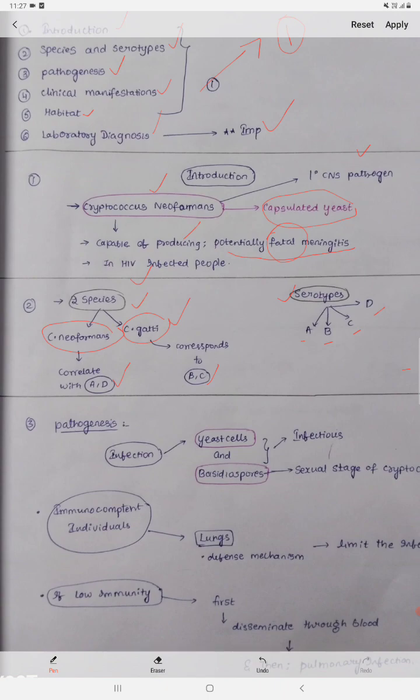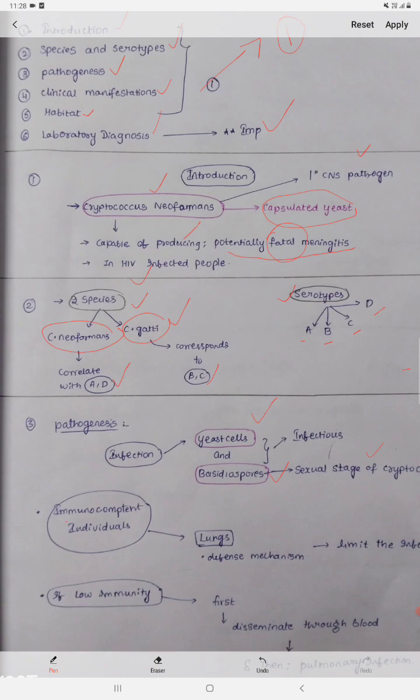And coming to the pathogenesis, which is an important one. The mode of transmission is through the respiratory tract via aerosols. When we breathe in aerosols contaminated with Cryptococcus neoformans, we get the infection. The infectious forms are 2: yeast cells and basidiospores. The basidiospores are the sexual stage of the Cryptococcus. We already discussed that it is a capsulated yeast.